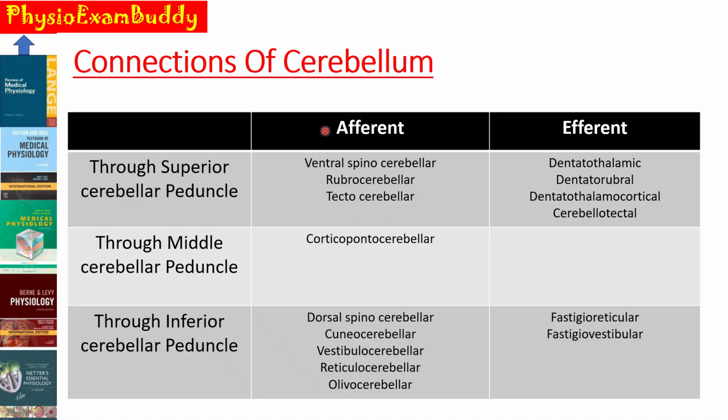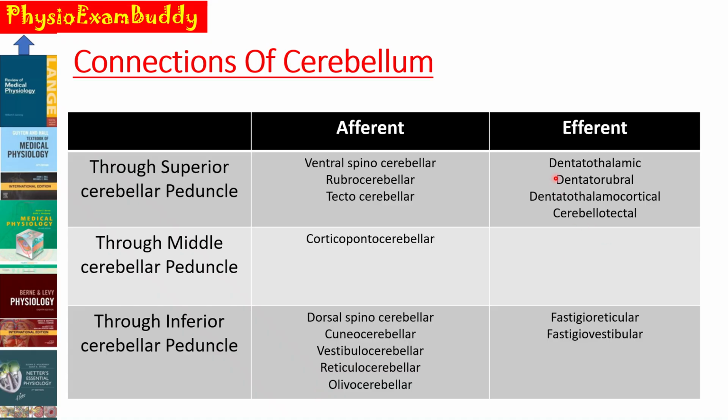And the afferent connections which enter the cerebellum through the middle cerebellar peduncle are the cortico-pontocerebellar tract. And the afferent connections entering through the inferior cerebellar peduncle are the dorsal spinocerebellar, cuneocerebellar, vestibulocerebellar, reticulocerebellar as well as the olivocerebellar tract.